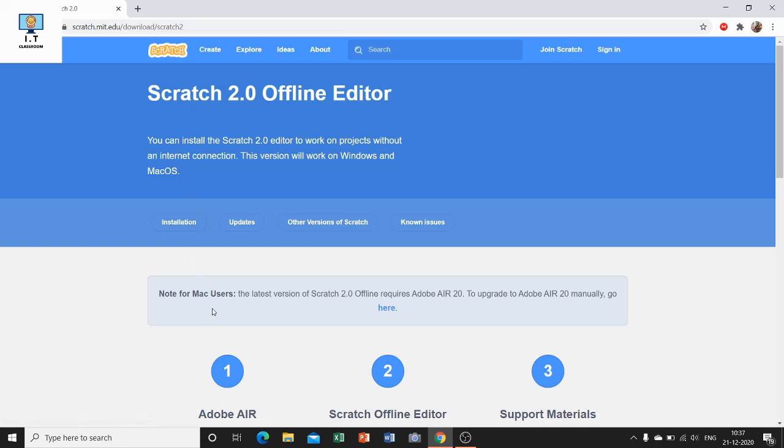Here you will find these three options: Adobe Air, Scratch Offline Editor, Support Material.